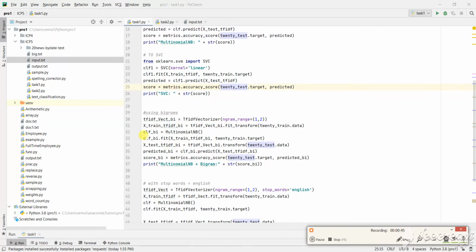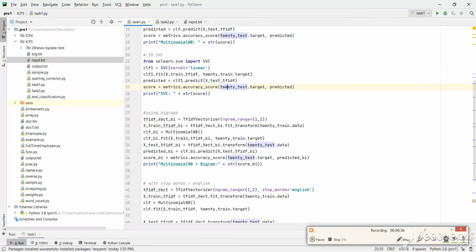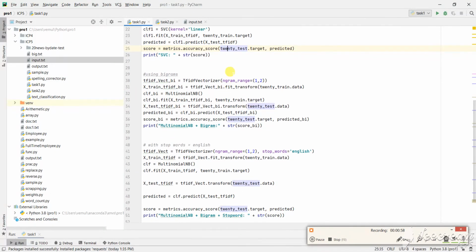In the second part of the code, it asked us to do a bigram. For bigrams I have declared the n-gram range of 1 comma 2, so that it will be bigram. And for that I have got the multinomial NB score also.